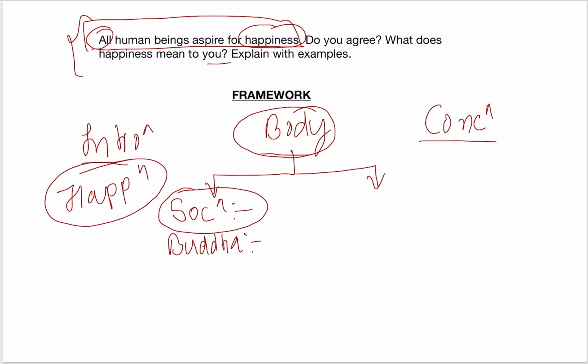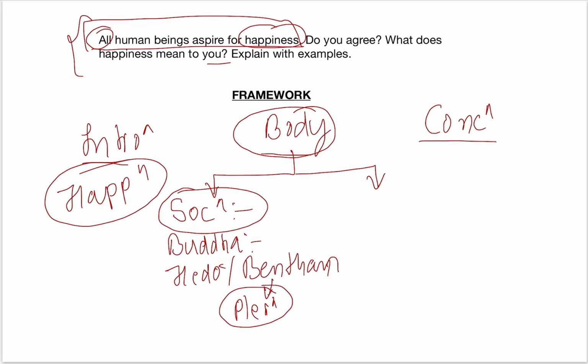Let us bring some other school. So we can bring here hedonism, that means Bentham. Why Bentham? Because Bentham also gave a description of happiness. According to Bentham, happiness is all about pleasure, and this can be measured in terms of quantity. So according to Bentham, pleasure is happiness, happiness is pleasure, and Bentham was interested in materialistic pleasure, materialistic happiness. Since we have a word limit of 150 words, I guess three scholars are sufficient here.